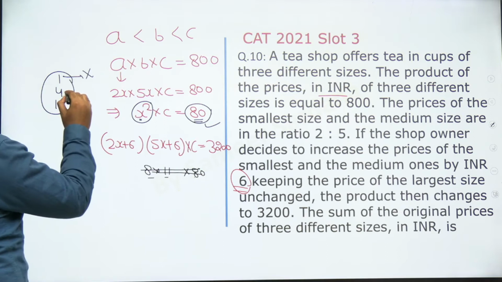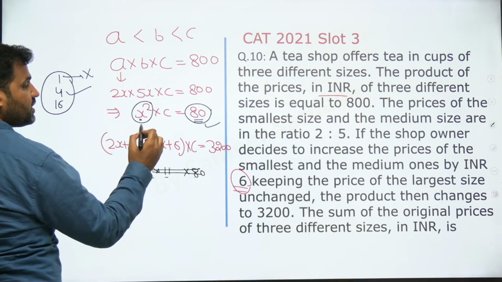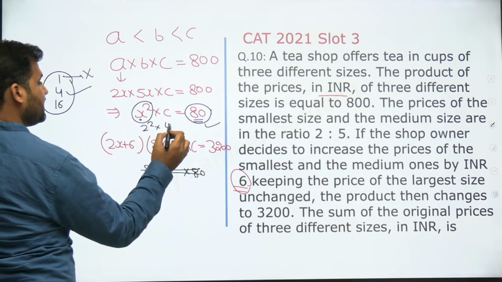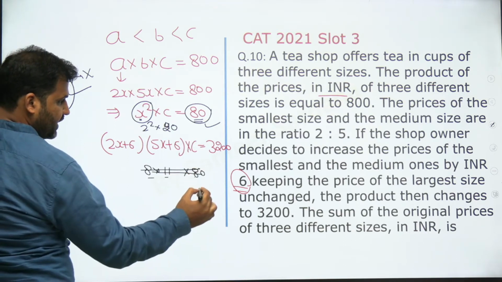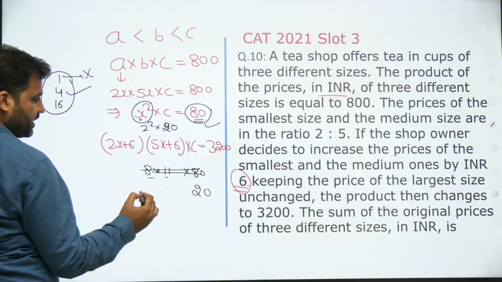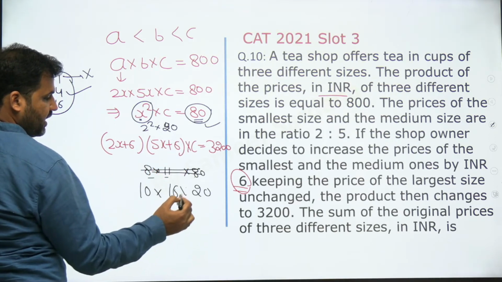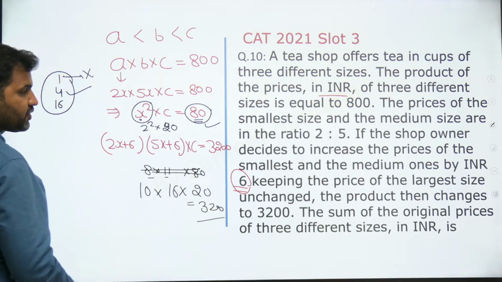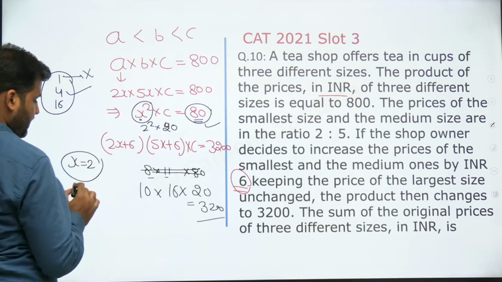So check for the next option. If I say x square is 4, that means x will be 2. So in that case c has to be 20. Now let's cross verify. If I put c as 20, x as 2, 2 into 2 is 4 plus 6 is 10, 5 into 2 is 10 plus 6 is 16, 16 into 10 into 20, that is equal to 3200. This is getting satisfied. That means x has to be 2 and c has to be 20.